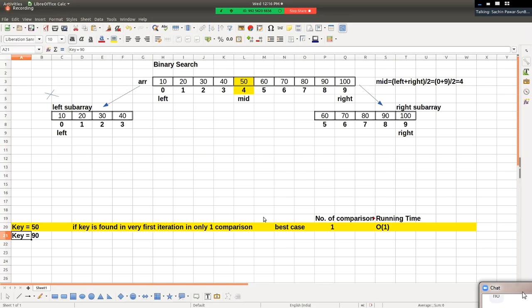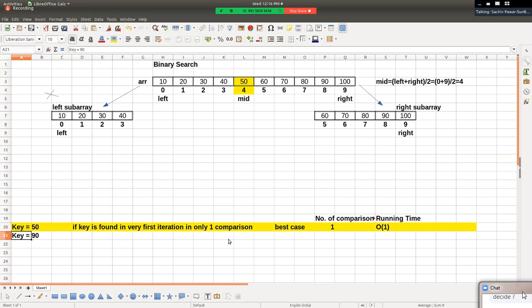Hello friends, are you getting what I'm saying? So after every iteration, if we do not find key at the mid position, then we search key in either the left sub array or the right sub array. This means half of the elements are getting skipped after every iteration. So what is happening here? Divide is happening, right? This kind of problem solving technique is called divide and conquer strategy. Are you getting what I'm saying?